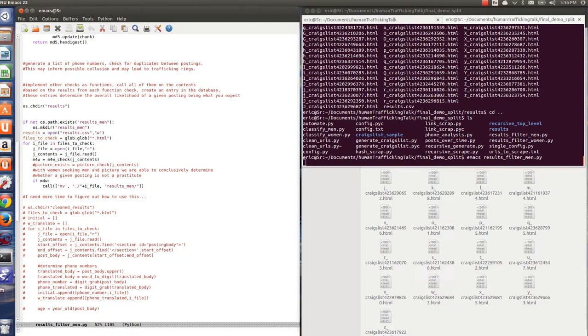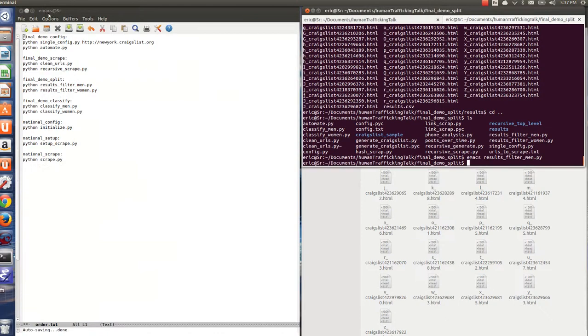Oh, okay. So for men, I don't check to see if they have a picture. I just check to see if it's a man searching for a woman. That seems to be enough. Typically, most men are looking for prostitutes if they're using Craigslist. So for women, I actually check for a picture because typically prostitutes post pictures, but sometimes women just use it looking for men. Anyway, so moving on.